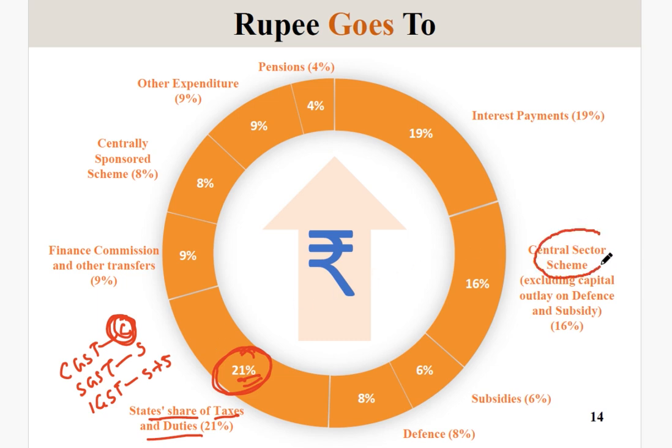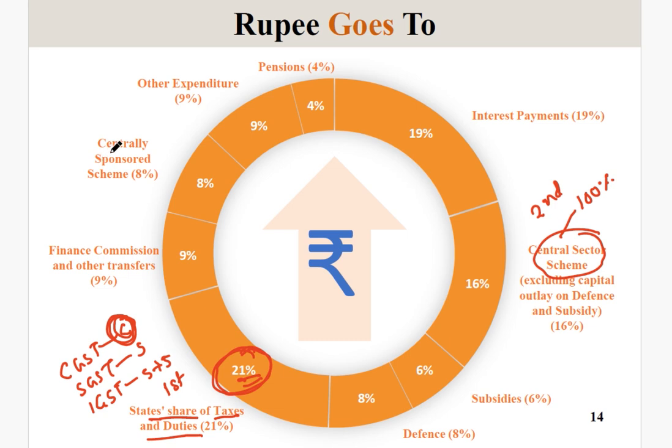For the central sector schemes, where the center gives 100% of the money for any particular project and fund, 16% of the money goes to the central sector schemes. So first highest expenditure for the center goes to the share of taxes and duties to the state governments. Next, second highest goes to the central sector schemes, which the government pays 100% of the total amount.